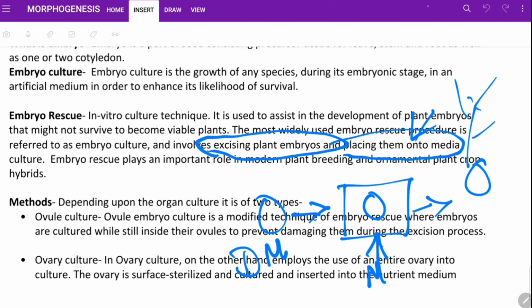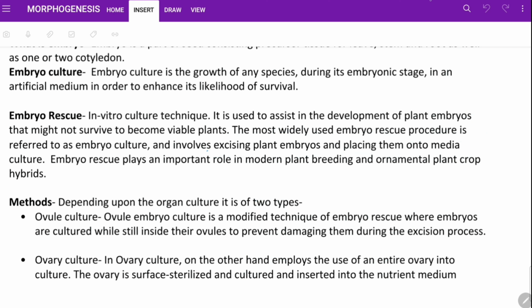So, to the next section. Okay, let's go. Embryo rescue plays an important role in modern plant breeding. So how important? Let me give you an example. The example is, if you all have heard about the plant Raphanobrassica. Raphanus and Brassica are crossed, right? So it is Raphanobrassica.